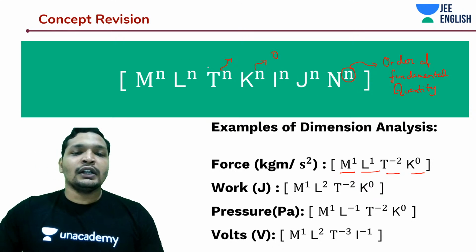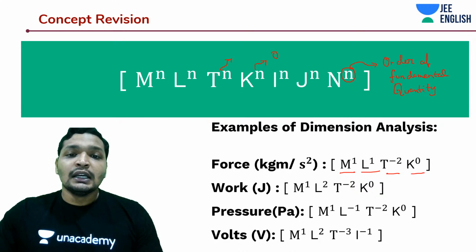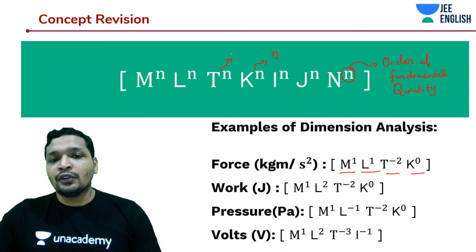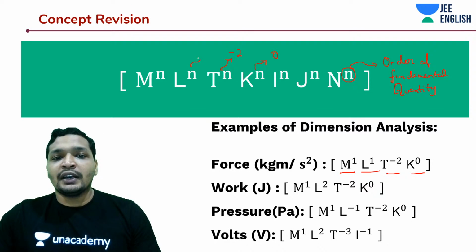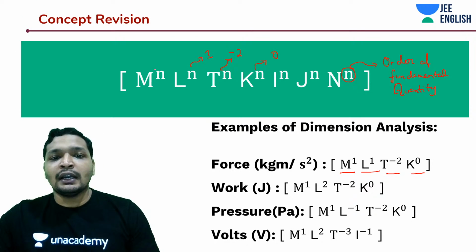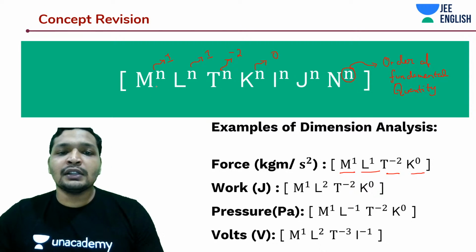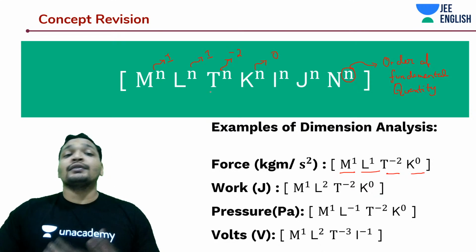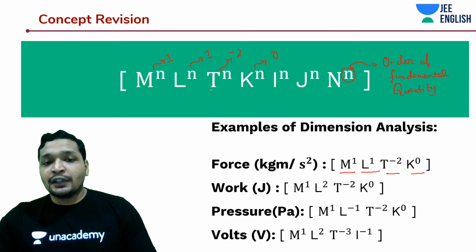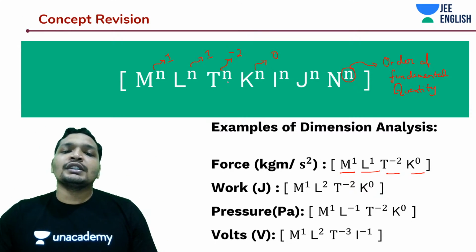You can later go and explore them, but today we are going to cover a very important concept. So it varies by the order -2 when it comes to time; when it comes to length, it varies by 1, and when it comes to mass, it varies by 1. So if you increase the mass, you come to know the impact if you give that acceleration or give that velocity or move that object with some time.